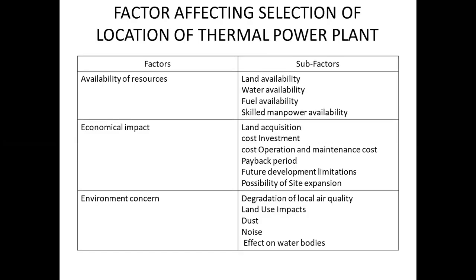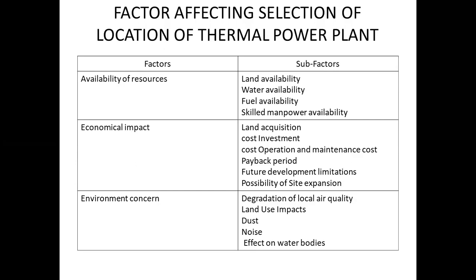The first one, availability of resources. So in this case, land availability is an important point, and all the power plants need a wide range of land requirement. As we told you that for 100 megawatt, the land requirement is 0.2 square kilometer. Coal plants tend to need larger area to support rail lines, coal piles and landfills. So generally sites with ample space may be preferred.